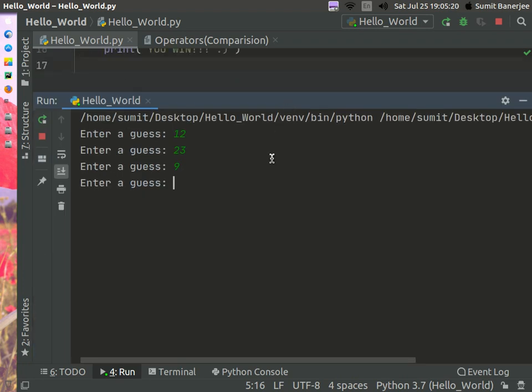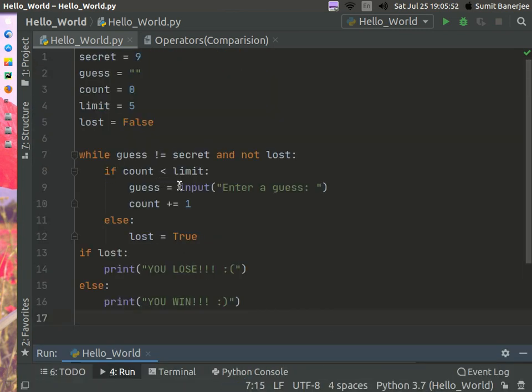The limit is 5, so I was thinking it was 3. Now I type 12 again, and as you can see I have guessed the correct answer here, but it is again prompting me for a guess. Now if I enter the correct guess again, it is saying you lose. Why is it so?